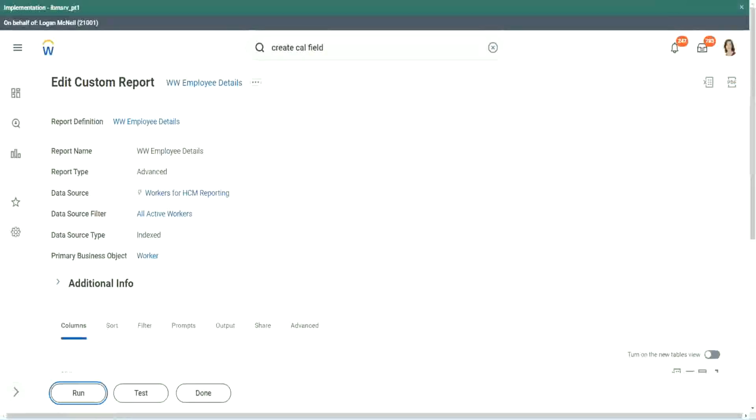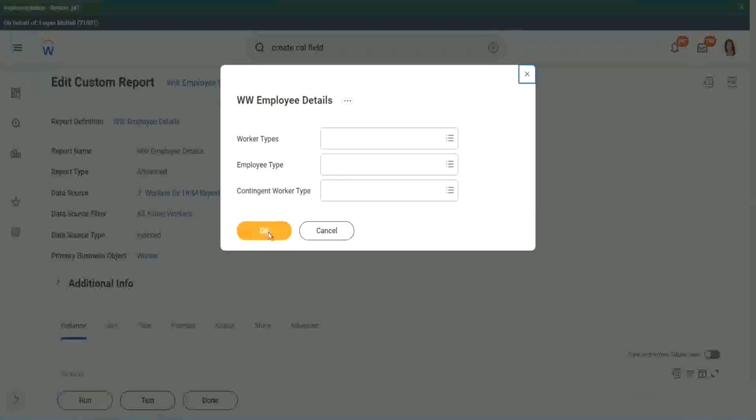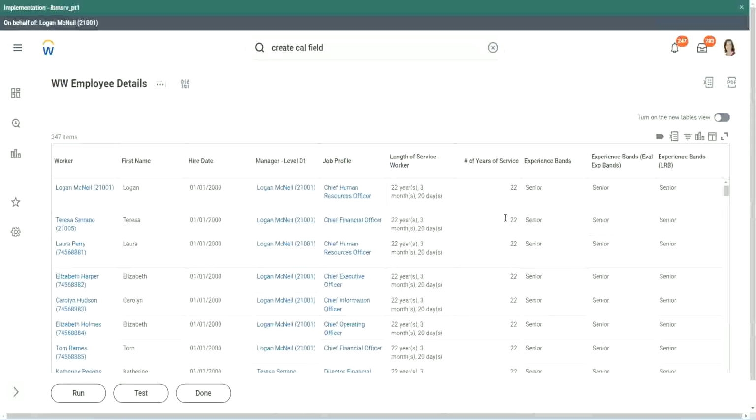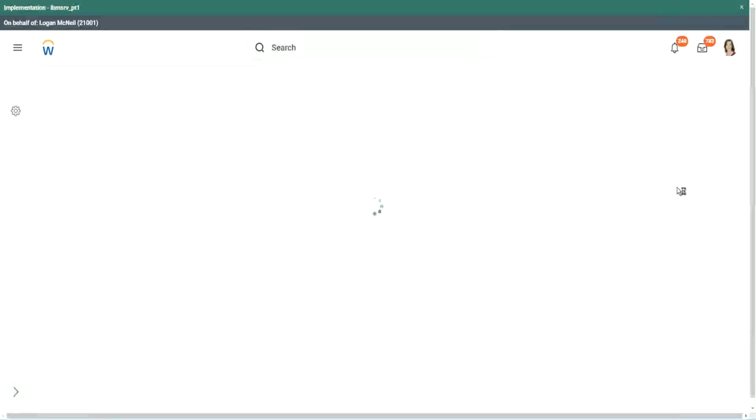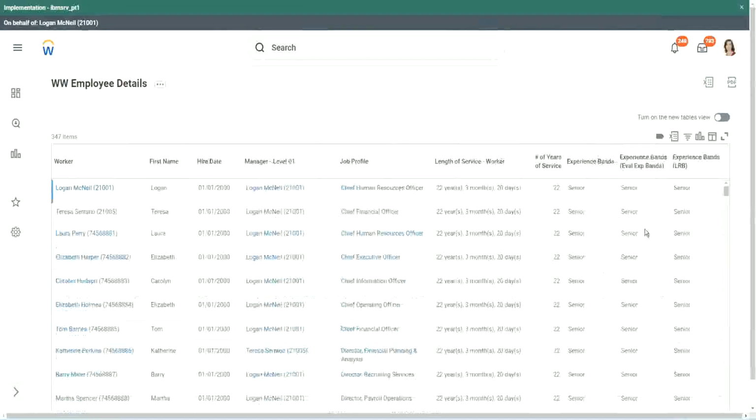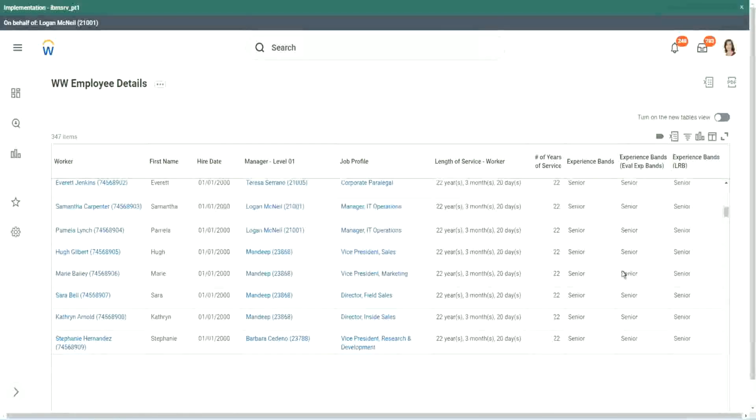Run. Looks the same, right? When we did evaluate expression, it's giving me senior. Evaluate expression band, senior. But an LRB also, same output. So our output was exactly the same. So in this particular case, actually, it did not make much of a difference.